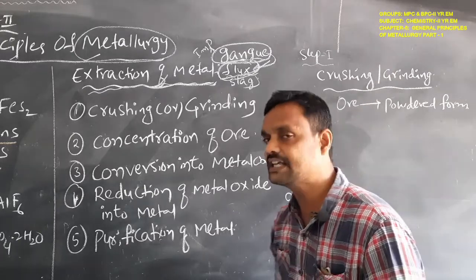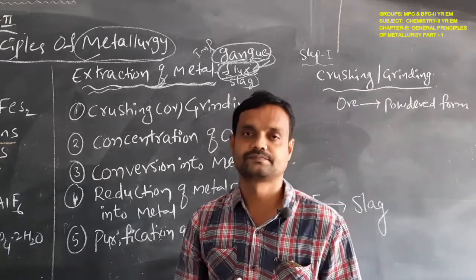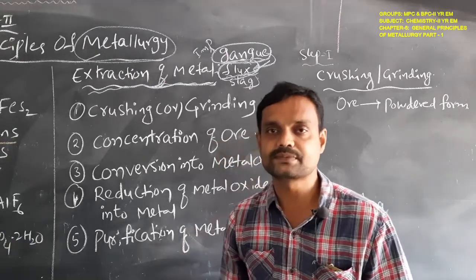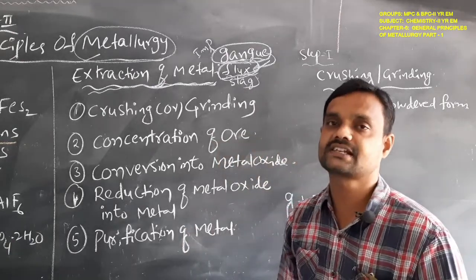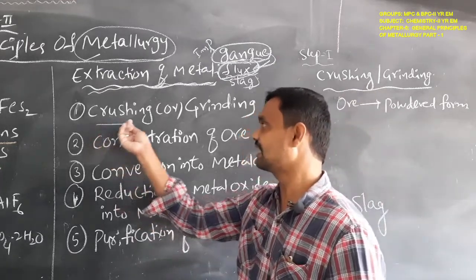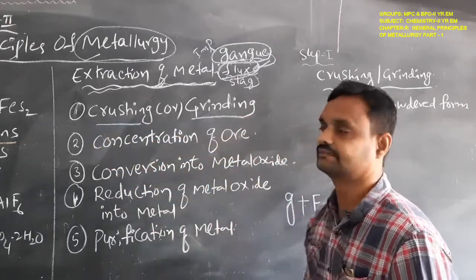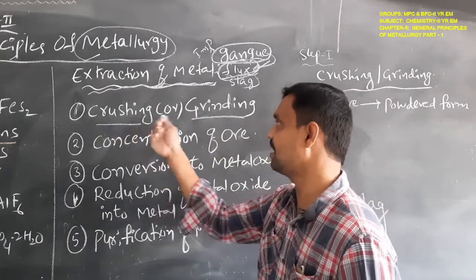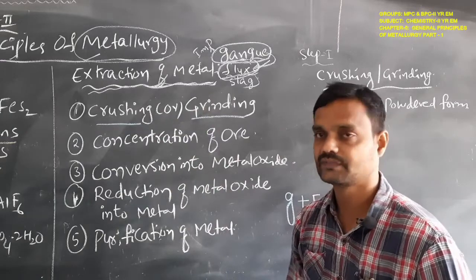there are 5 steps involved. What are they? There are mainly 5 steps involved in the extraction of the metal. The first step is crushing or grinding. Okay students, the first step is crushing or grinding of the ore.